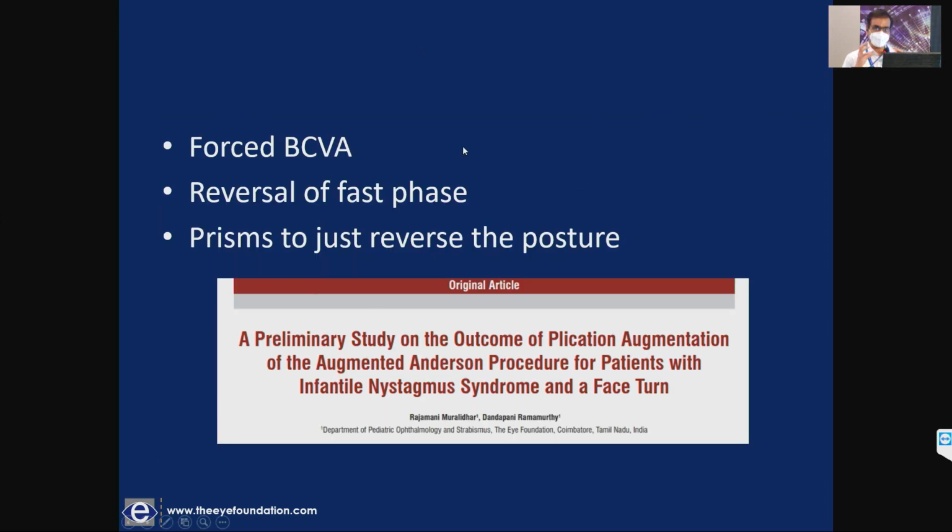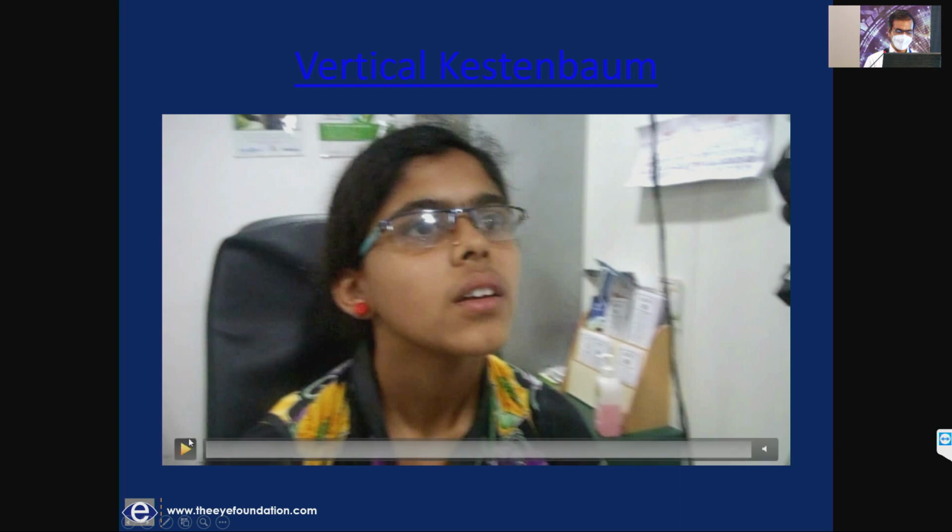You need to check for the forced best corrected visual acuity. That is 2 lines below whatever visual acuity the optometrist has recorded. I'll just sum up in 2 slides. Unless you do this, the patient won't adopt the maximum head posture. So even if you do small amounts of surgery, you may feel that the surgical effect has come. Whereas in reality, if you force the patient to adopt a head posture by reading 2 lines below their visual acuity, then you will bring out the maximum head posture. And of course, the reversal of fast phase and prisms to just reverse the posture. I will show this video and I will wrap up.